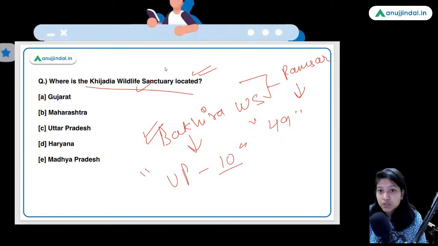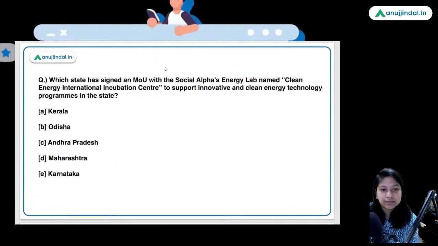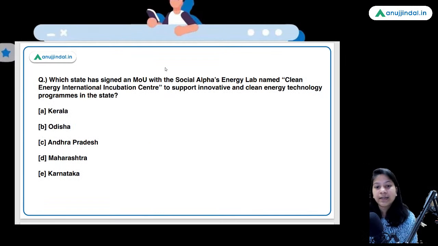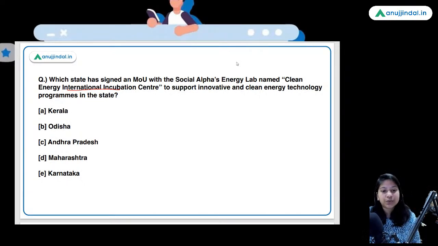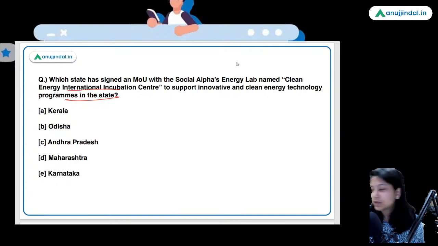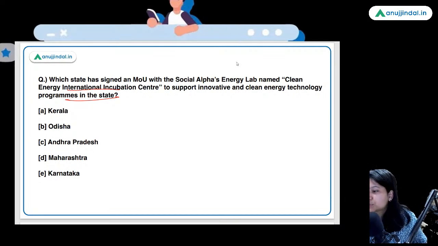Why is Uttar Pradesh so important? Because Uttar Pradesh has the highest number of wetlands in India. Gujarat, absolutely right. Khijadia Wildlife Sanctuary is in Gujarat. Which state has signed an MOU with Social Alpha's energy lab named Clean Energy International Incubation Center to support innovative and clean energy technology programs in the state? So, what is the right answer here? So, guys, the right answer here is option A, Kerala.